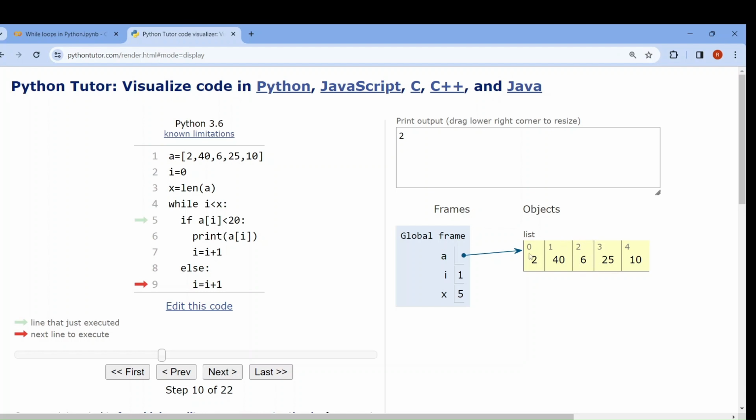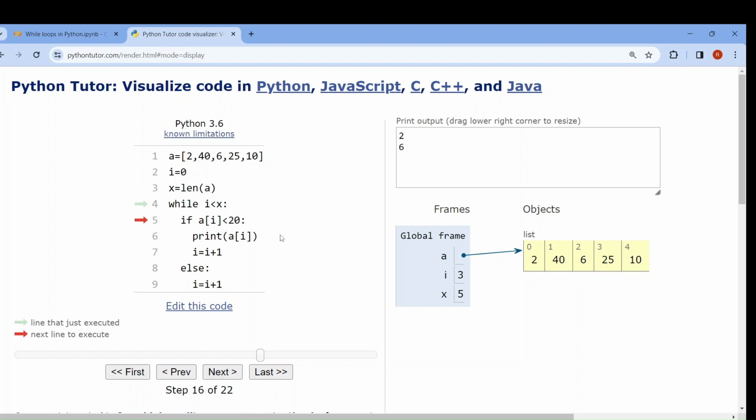Now we want to check with 6. That is why. Done. Now 2 less than 5, true. So if A of 2 less than 20, A of 2 means 6, the condition is satisfied. So print A[i], print A of 2. That is 6. 6 will be printed here. See, now i will be increased to fetch the next number. i equal to 3. Now 3 less than 5, true.